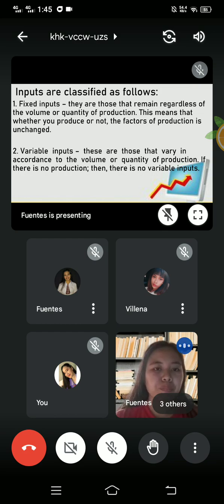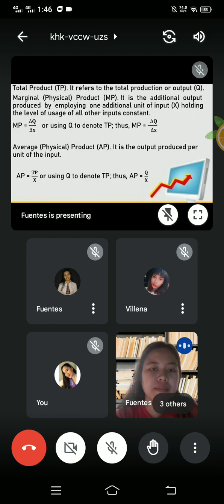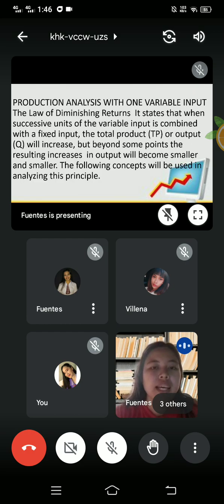Next, production analysis with one variable input. The law of diminishing returns states that when successive units of the variable input are combined, the total product, or the TP, or the output Q will increase. But beyond some point, the resulting increases in output will become smaller and smaller.